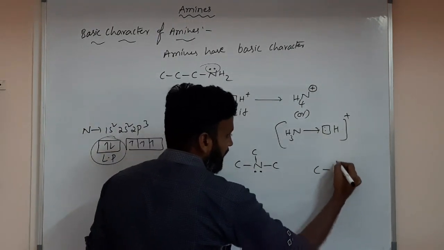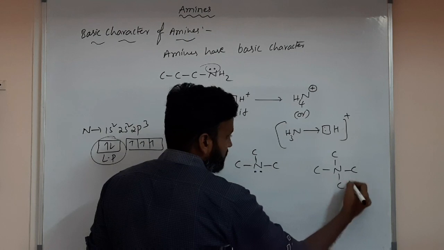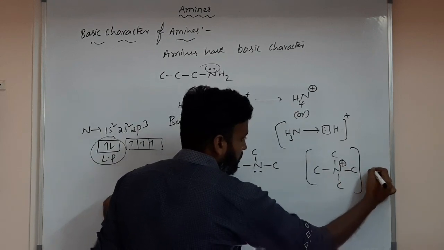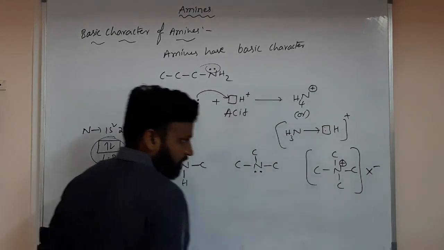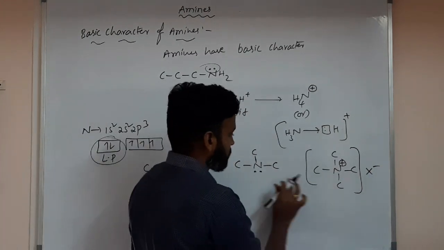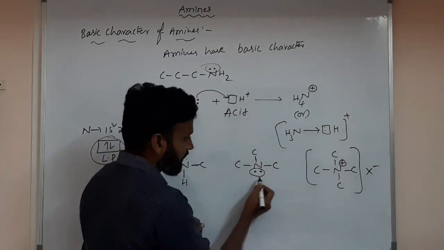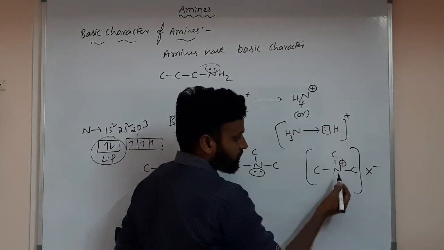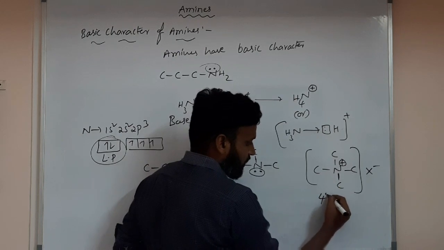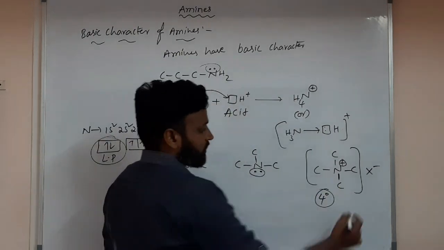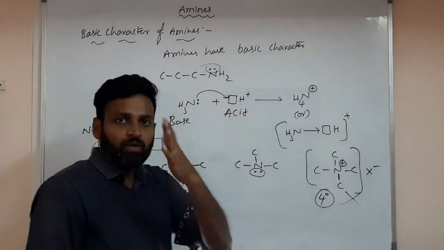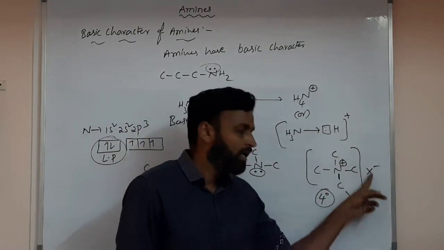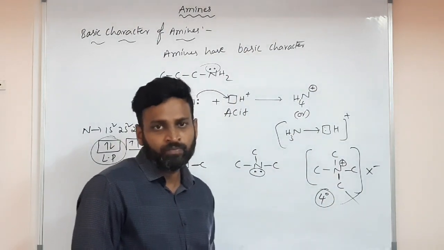4 bonds they have, like this: N, C, C and C. But with a positive charge, it will be like a dative bond and some X minus. So nitrogen has a positive charge, meaning by using its lone pair it forms one more bond, like a dative bond. So this is called quaternary. This is not a base. We call it a quaternary ammonium salt. Why is it a salt? You have a positive charge and a negative charge.